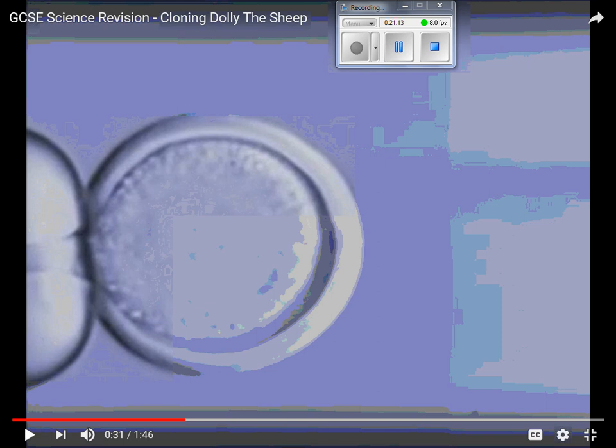Now they took the DNA out of the egg cell. They have a plain basic egg cell, because eventually we want that egg cell to be fertilized, and then it starts to divide and become a sheep. Let's see what they do next.